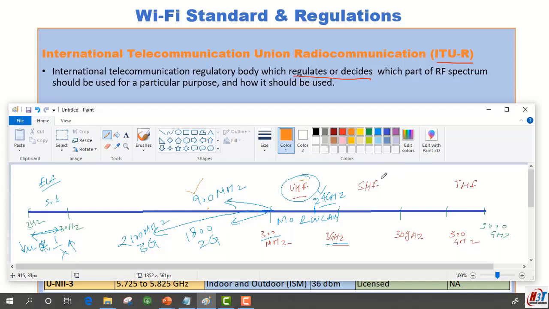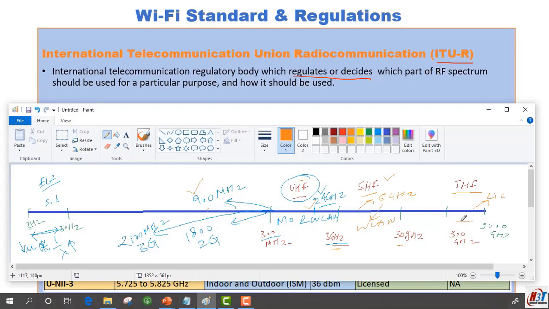The next band is SHF, which stands for super high frequency. It starts from 3 GHz and goes up to 30 GHz. In this band falls the 5 GHz range, which is again used for WLAN communication, and is again an unlicensed band which can be used without any license. And the last one, THF, is used for experimental medical equipment and remote sensing. It's again a licensed band and you must buy a license before using it.